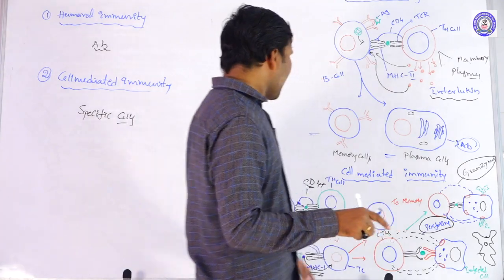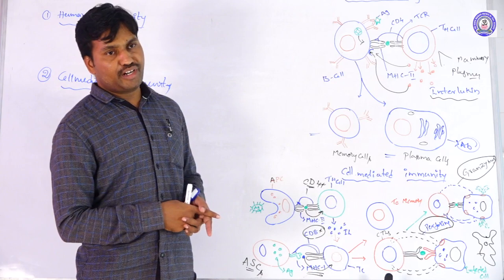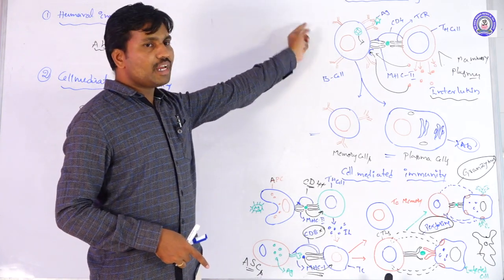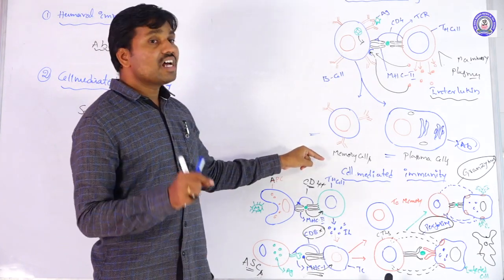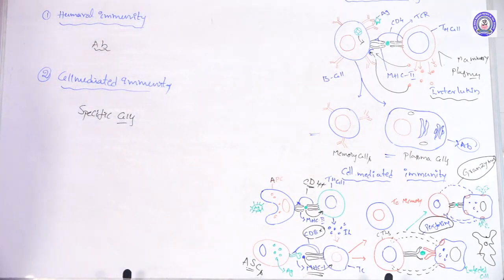Apoptosis occurs in cell mediated immunity. This is the mechanism of cell mediated immunity. So these are humoral immunity, and this is the mechanism of cell mediated immunity. Next one, regarding the immune system.